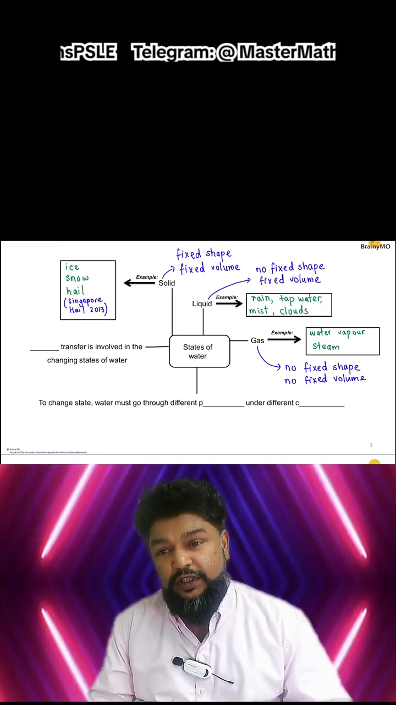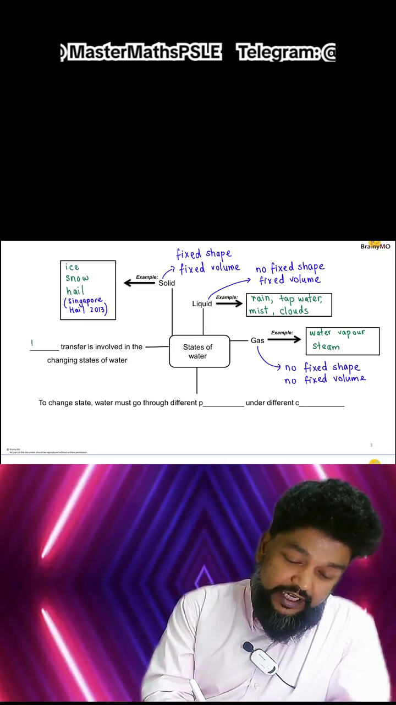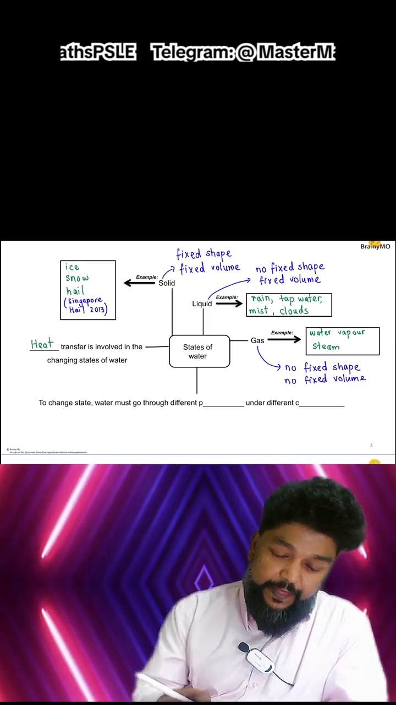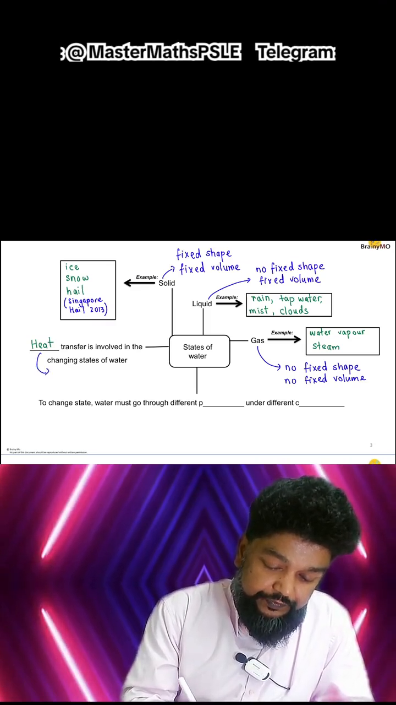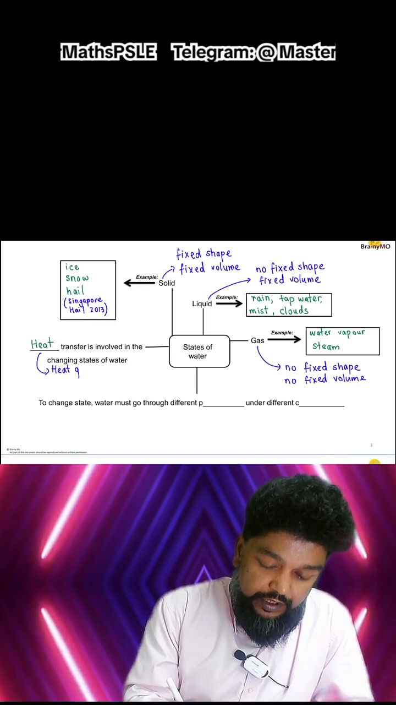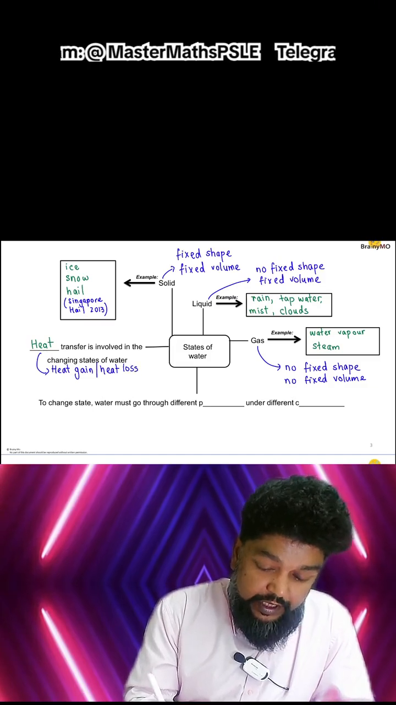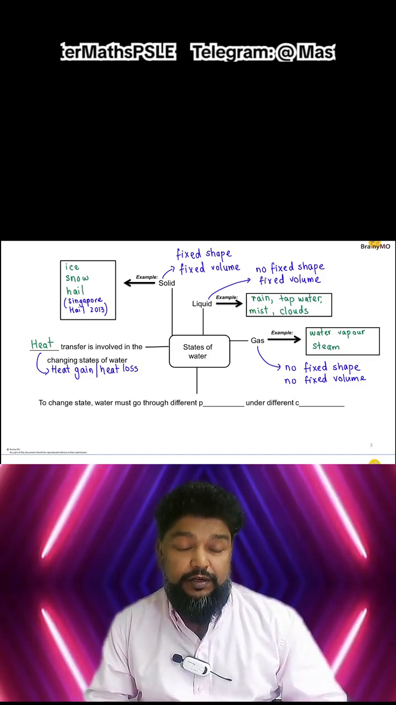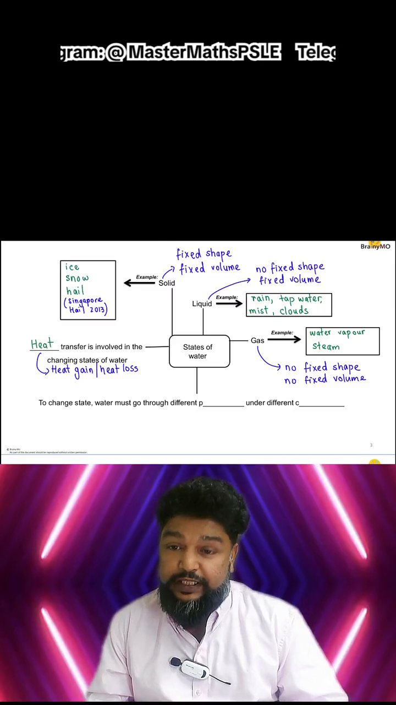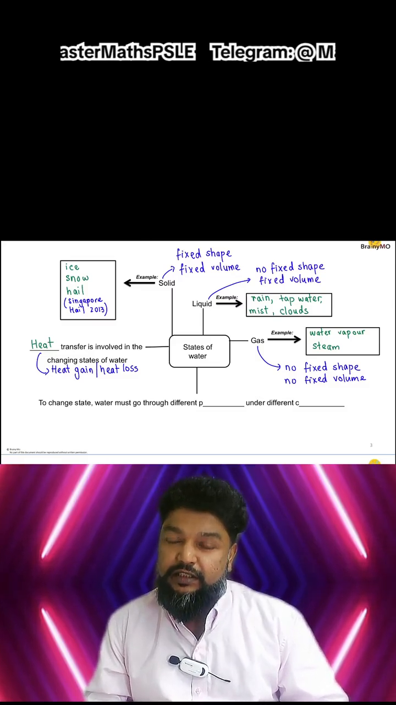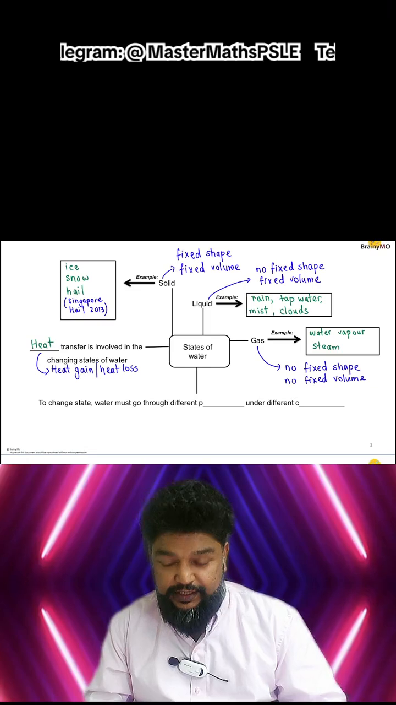In order for water to change these states, there is a transfer of heat that is involved. Heat transfer meaning it can either be heat gain or heat loss. And as water gains heat, of course its temperature increases, or when water loses heat its temperature decreases, but at a certain point in time something else happens. It changes state.